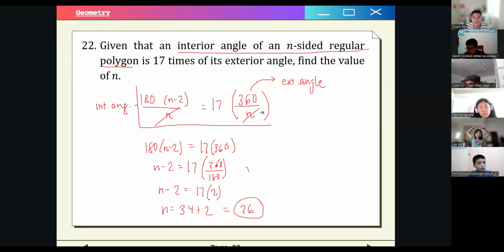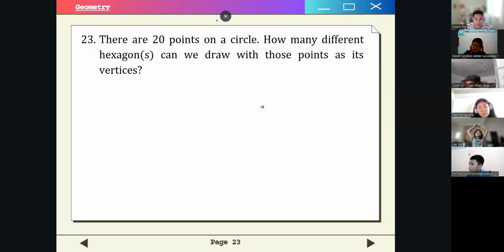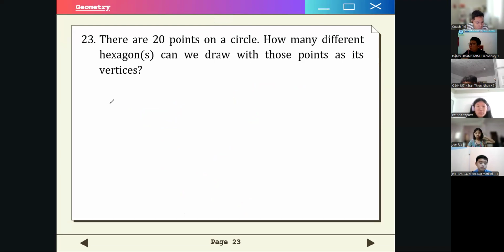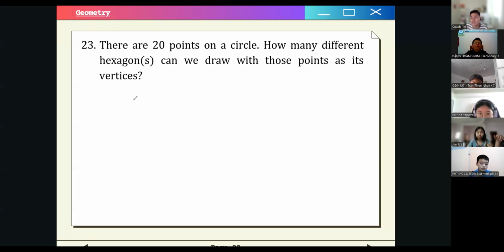We're already near the end of the geometry category. There are 20 points in a circle. How many different hexagons can we draw with those points as vertices? So what is our technique for this one? How many different hexagons can we draw? For example, we have 20 points here. We can draw, for example, this. Is that a hexagon? No.